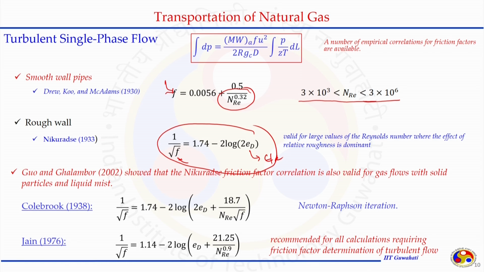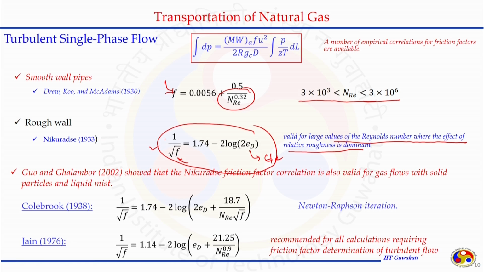This is valid for large values of the Reynolds number, where the effect of relative roughness is dominant. It is not the value of the Reynolds number but the effective roughness that contributes more towards the deviation in the f value depending on the condition. So, for epsilon by d, we can use this expression.